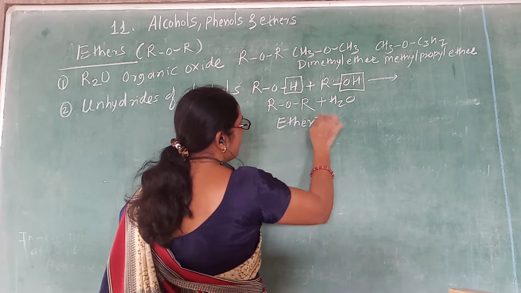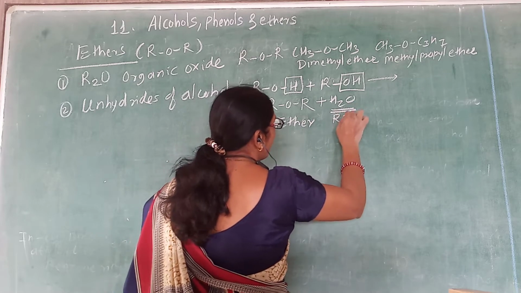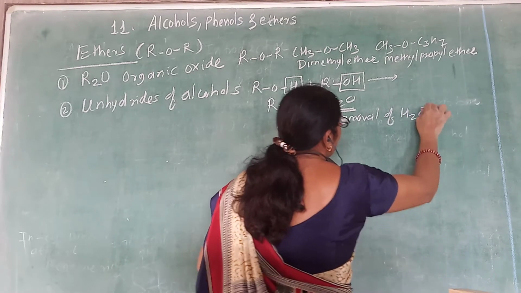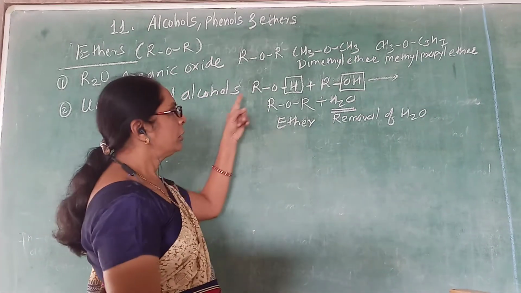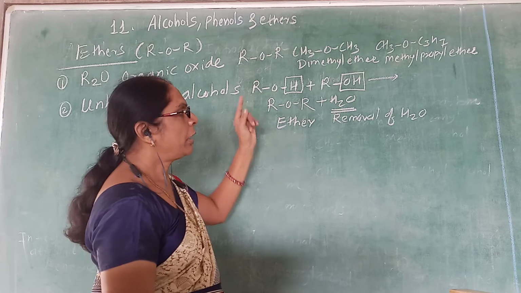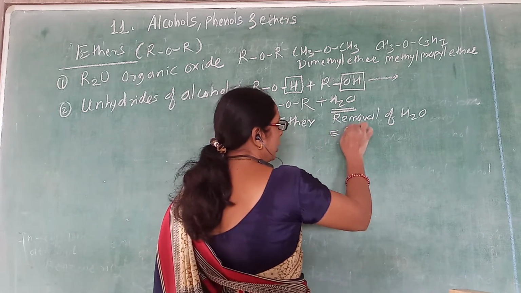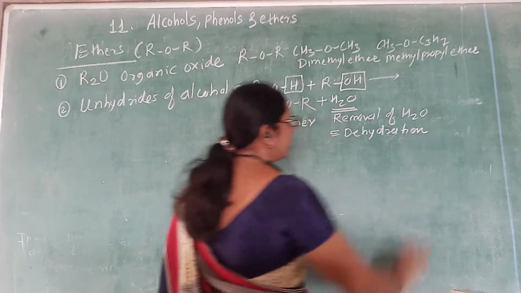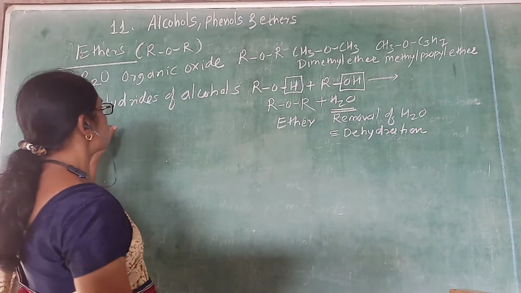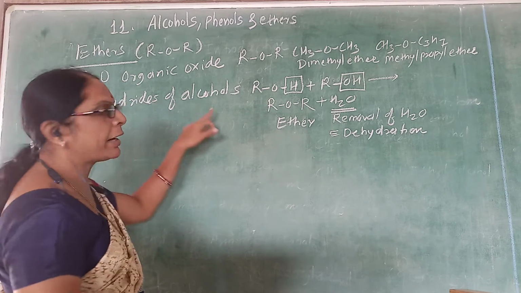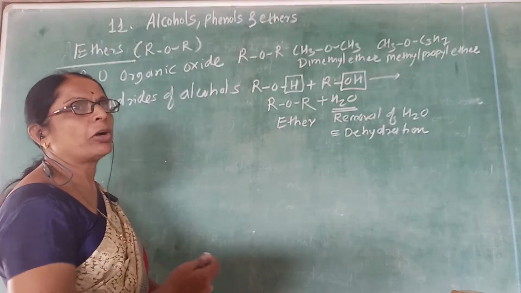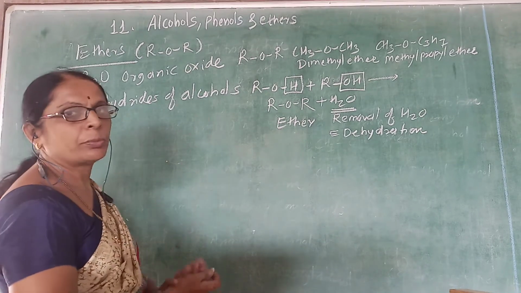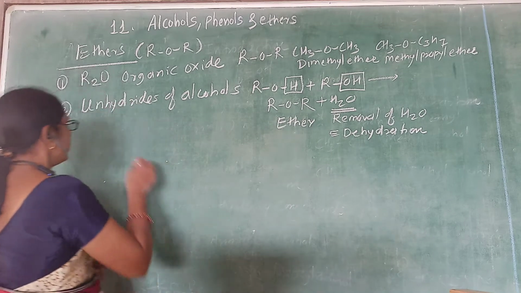That ether is obtained by removal of water from alcohol, and removal of water is called dehydration. Therefore, ethers are called anhydrides of alcohol, because after removing the water, what remains is the anhydride. So like this way, ether can be defined.